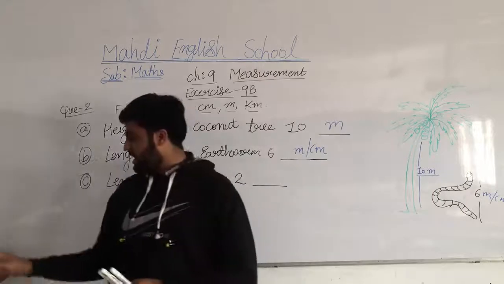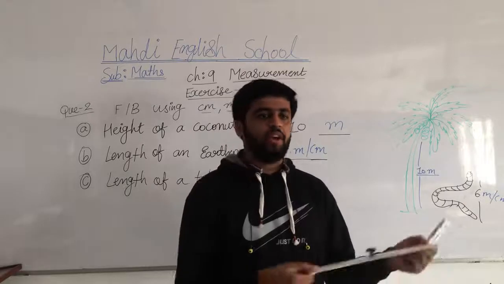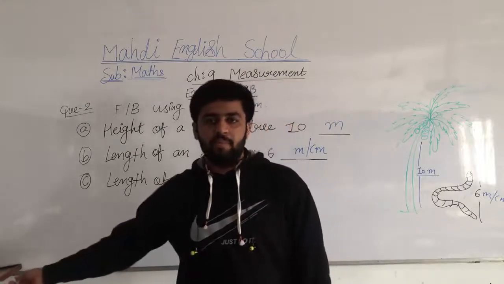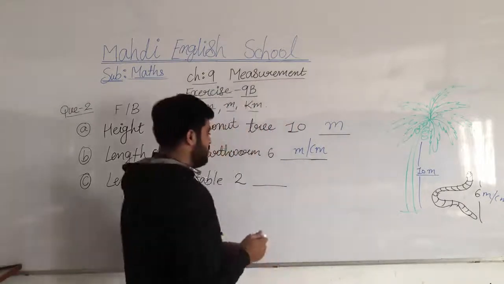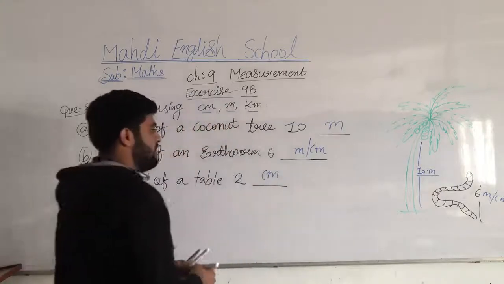Then after, the length of the table. By taking the scale, I am checking all the things and objects on the table by the scale, so we can use the centimeter here. Understood? So now we note down the answer.